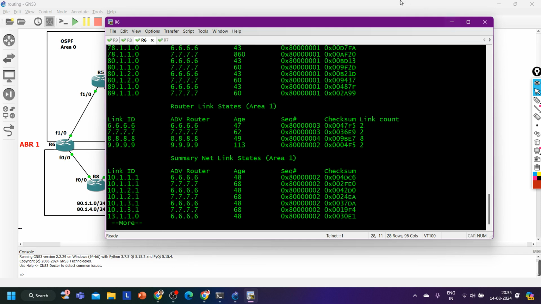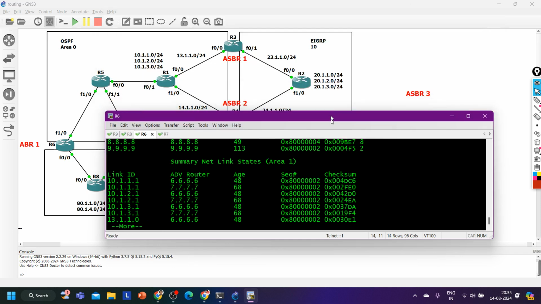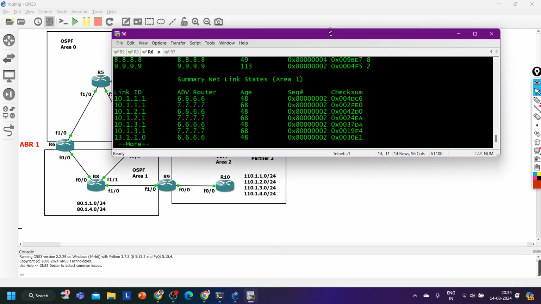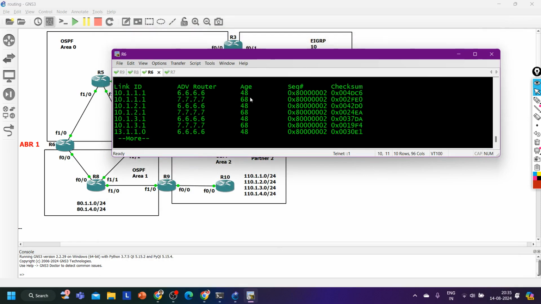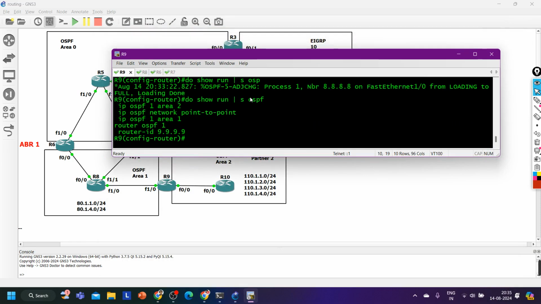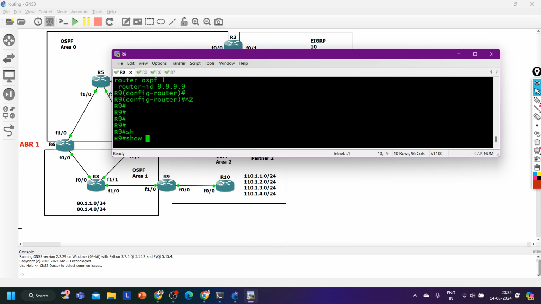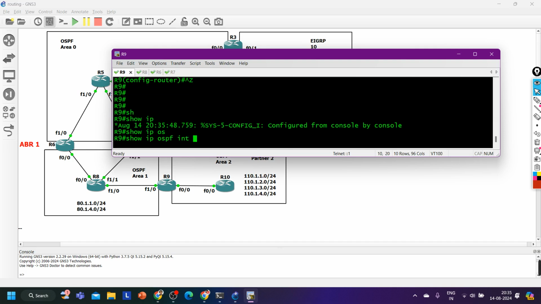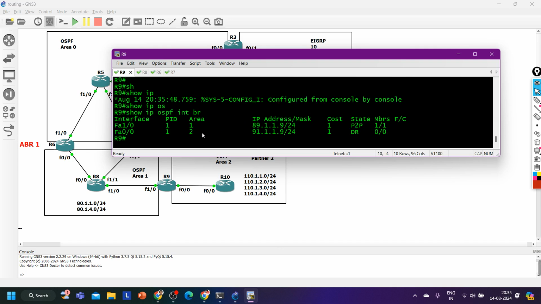Can I move? Now I am going to form OSPF neighborship between router 9 and router number 10. On router number 9, I think I have already enabled OSPF on both interfaces. Show ip ospf interface brief. Yes, OSPF is enabled, and one interface is in area 1, one interface is in area 2.